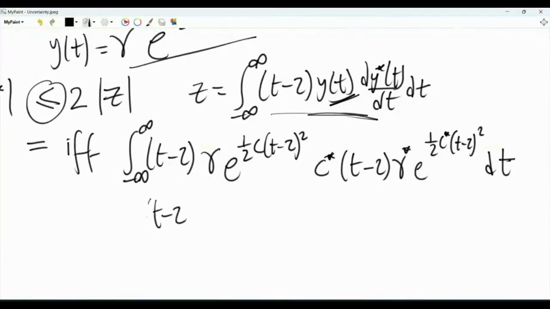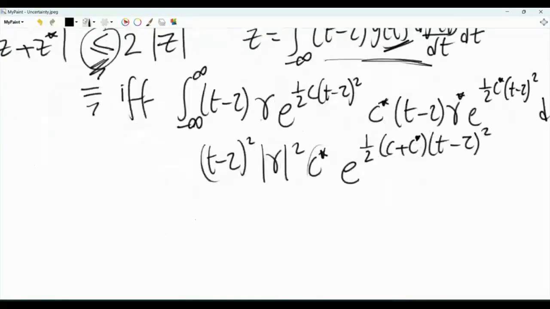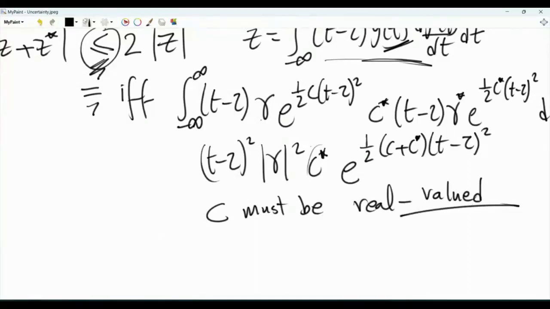And let's see, we have t minus tau squared, that's real. We have the magnitude of gamma squared, that's real. And then we have c conjugate. And then we have e to the power 1/2 (c plus c conjugate) (t minus tau) squared. Note that c needs to be real valued, because if c has a non-zero imaginary part, this will be a constant multiplying the integral, and we will not get a real valued z that is needed to satisfy this inequality with strict equality. So we need c to be real. C must be real valued. And so c conjugate is the same as c.